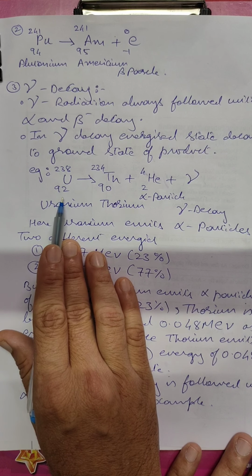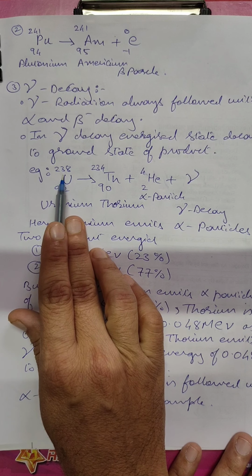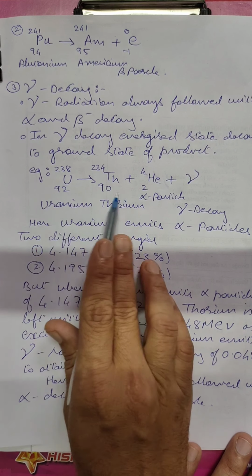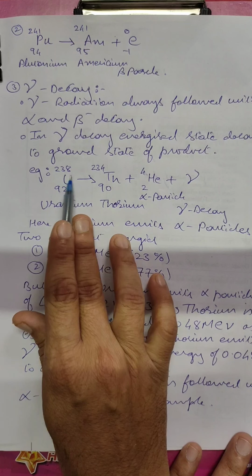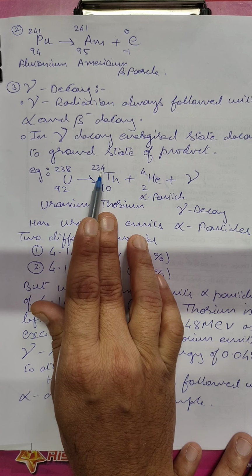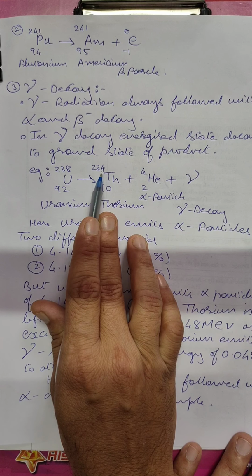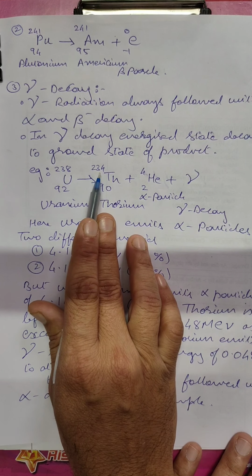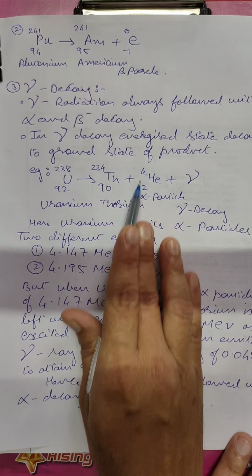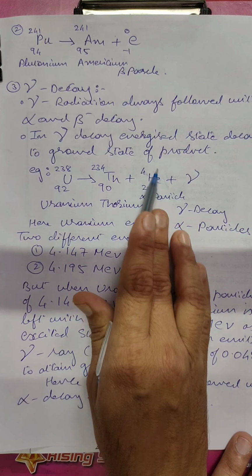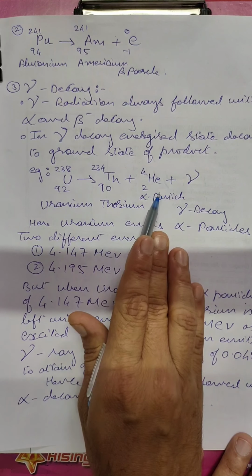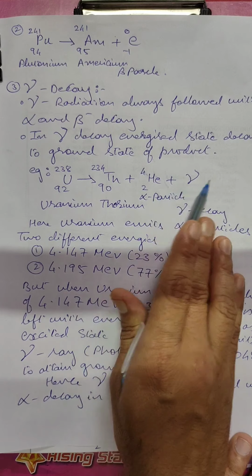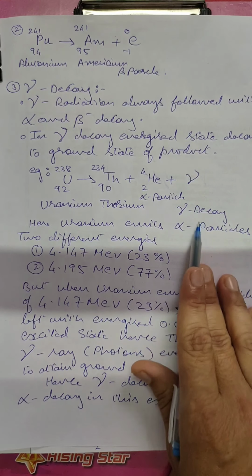So the atomic number is 92 and 238 is the atomic mass. It gives thorium 90. So 2 protons have been lost, and 2 protons plus 2 neutrons means it has lost a mass of 4 units. So 2He4, helium, that means an alpha particle is being emitted, uranium giving thorium. But what happens when it is emitting an alpha particle? It is also emitting gamma radiation.